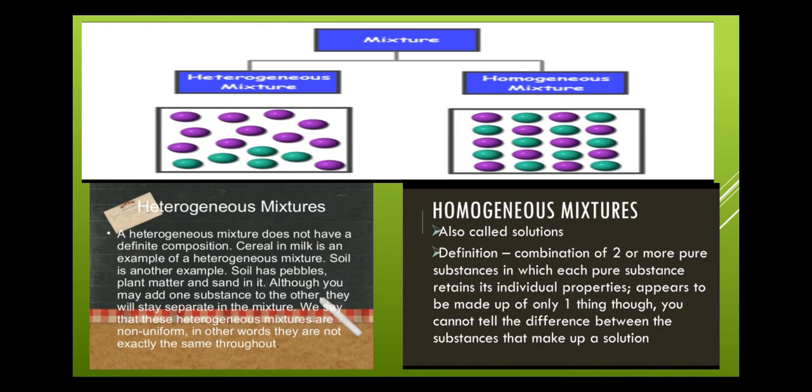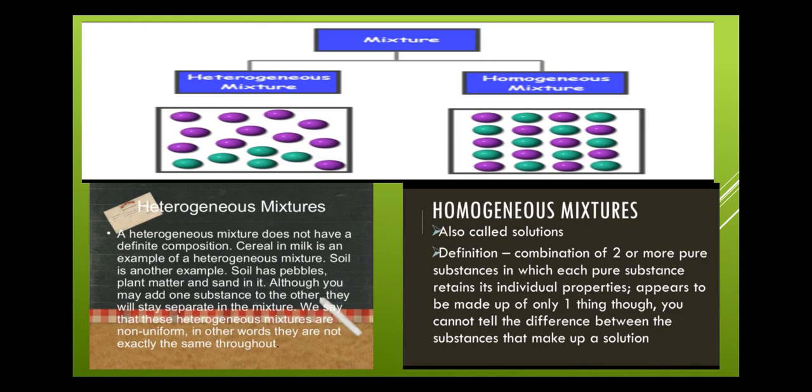Simply, a mixture in which the components are distributed uniformly is called a homogeneous mixture. Once sugar is mixed with water, we cannot identify the sugar particles and water particles with the naked eye. We cannot see its particles separately.